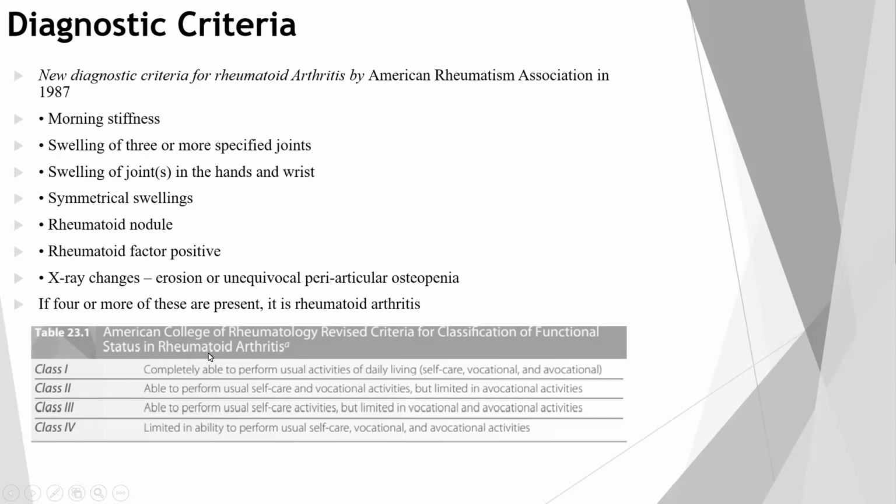Another, there is a revision of the classification by the American College of Rheumatology, and they have classified into 4 classes. The first class is completely able to perform usual activities of daily living, self-care, vocational and avocational. The patient is able to perform every activity of his daily living independently, be it self-care, that is bathing, eating, vocational, the work related work, and avocational means other activities.